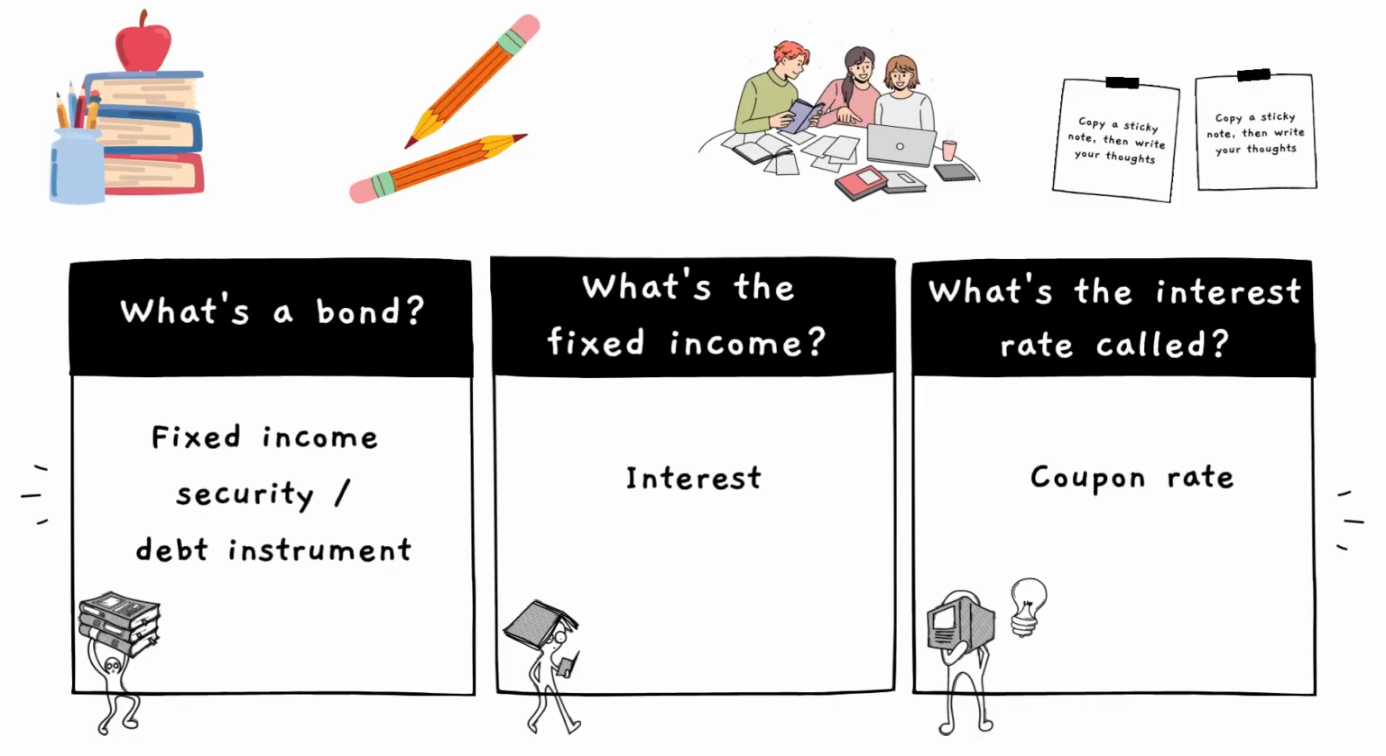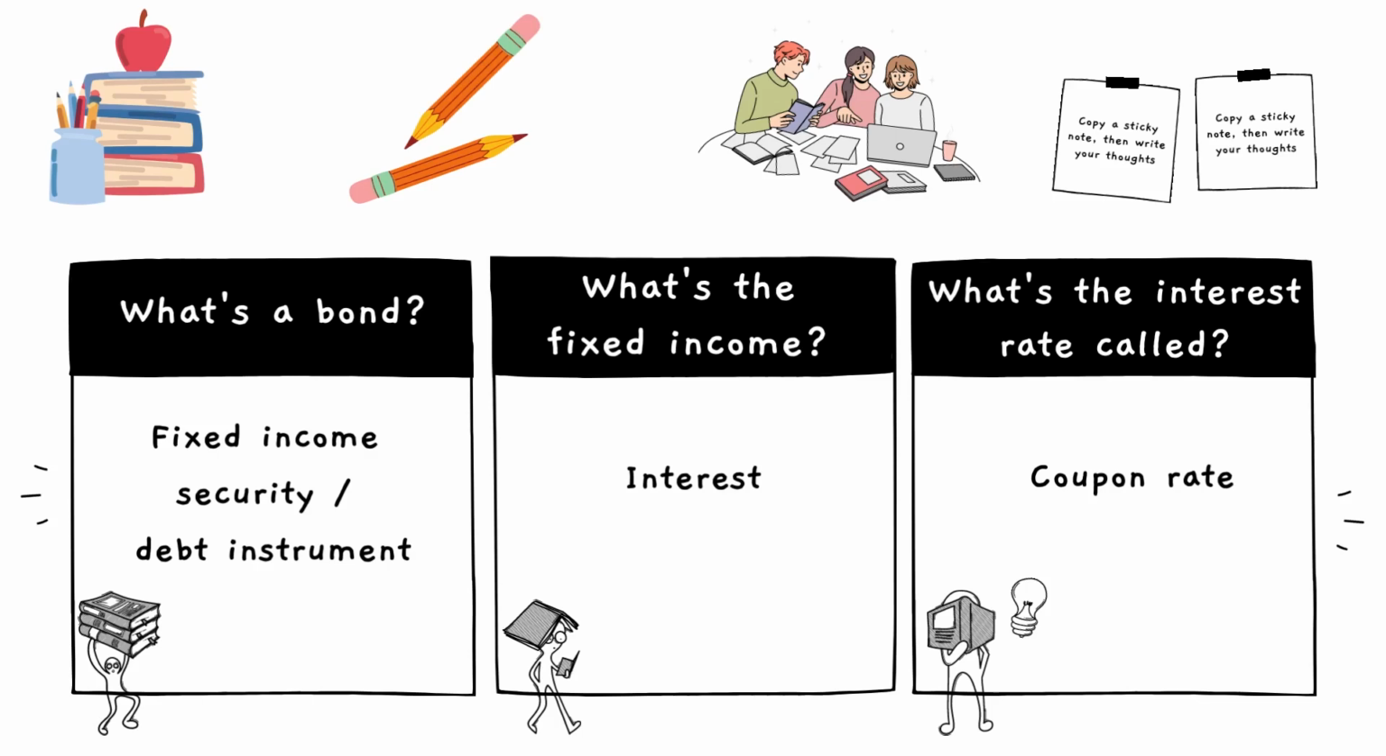What is a bond? It's a fixed income security or a fixed income instrument, or we can call it a debt instrument. And what is this fixed income called? It is the interest that is paid to the bond holder by the bond issuer. This interest rate, is it just called interest rate when it comes to bonds? No. Hey, the name is bond, it has to be a bit different. The interest rate is called the coupon rate. Amongst other things, this coupon rate is what attracts investors to buy bonds.